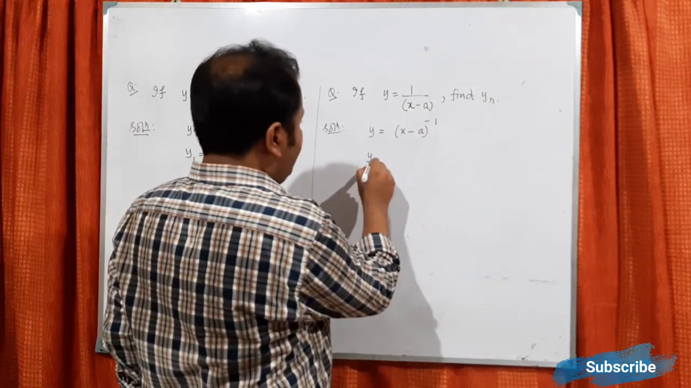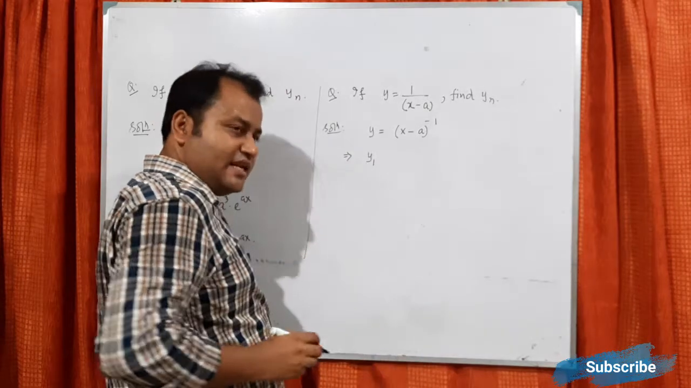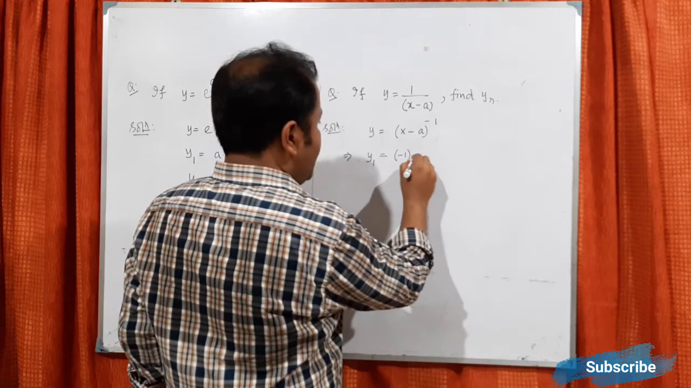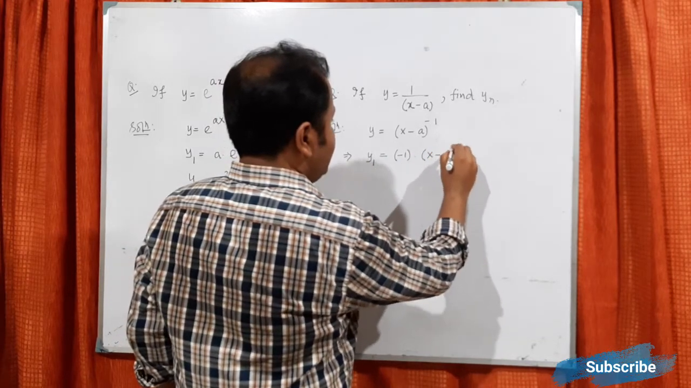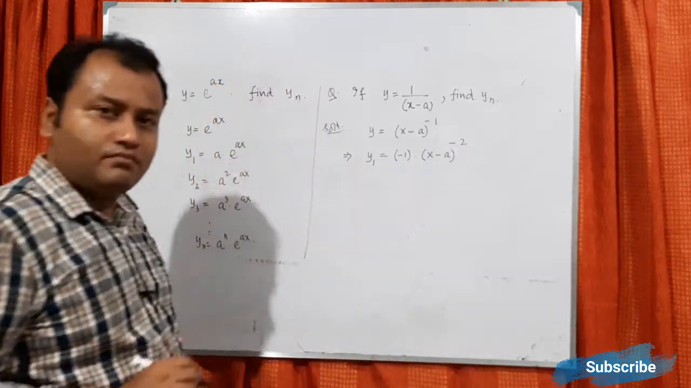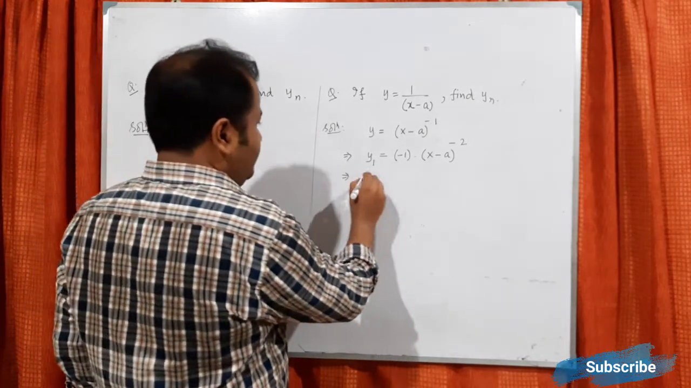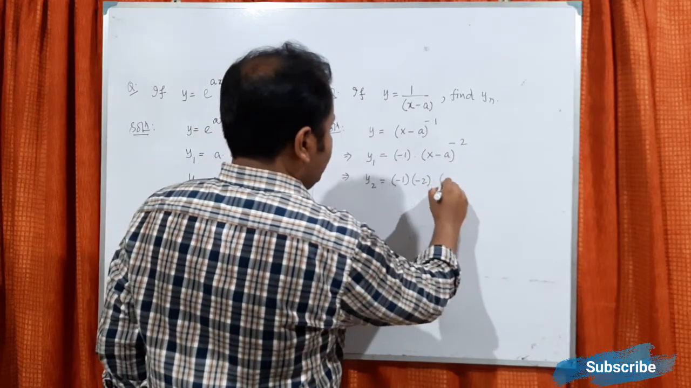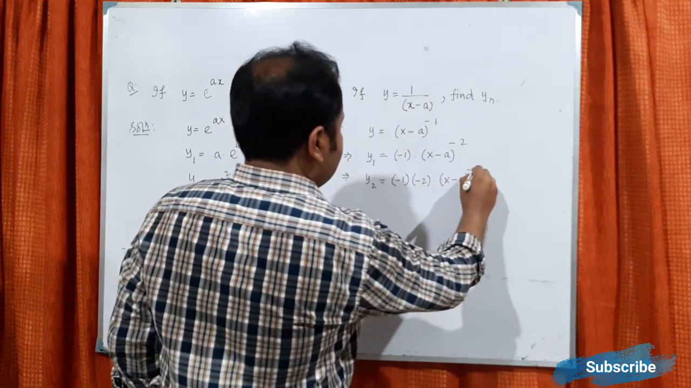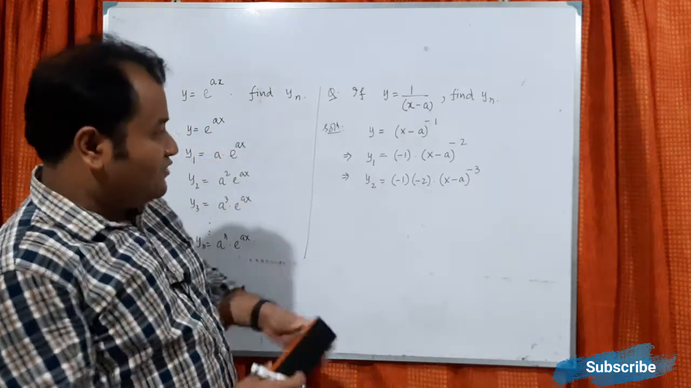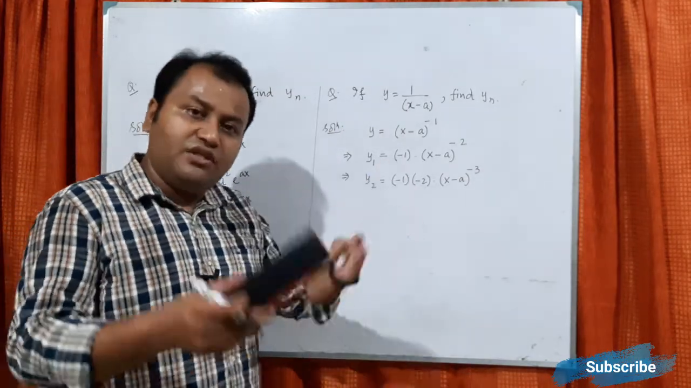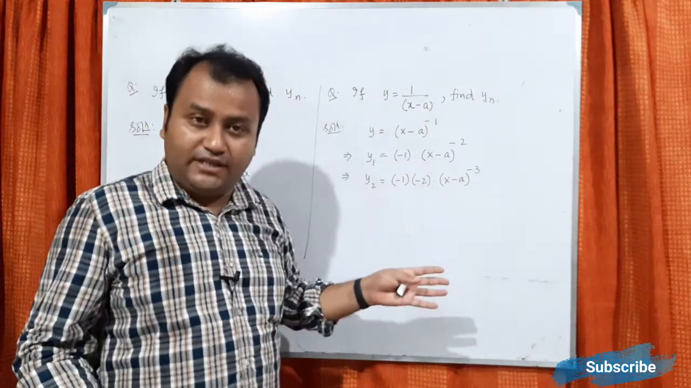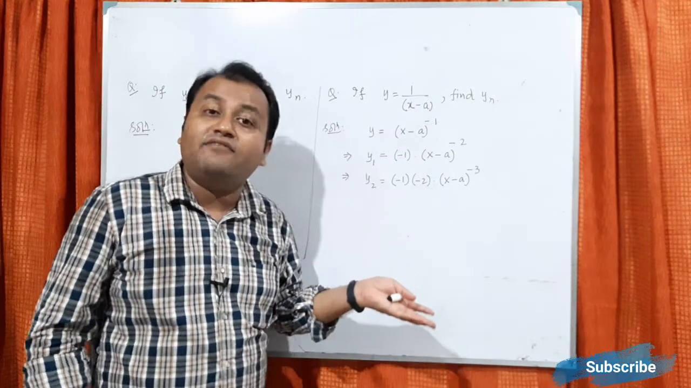So if you go for y1, that means the first derivative, it is of the x to the power n form. So that is minus 1 x minus a power minus 2. If you go for the second derivative, y2, it will be minus 1 minus 2 into x minus a power minus 3. Now you see, if I multiply this, then the minus will vanish, and the pattern will also vanish. So you don't find a pattern after that.